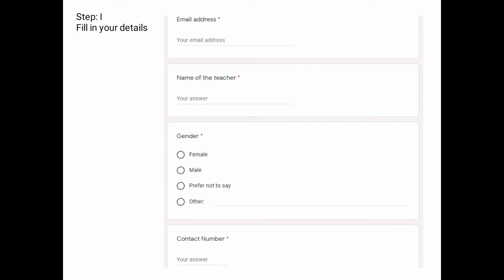So basically, if you want to reach the SwiftLearn portal, I have given a link in the description box. By simply clicking on the link, you will get to this particular form, wherein you will have to fill in your details as step 1. For example, you will fill in your email address, your name, gender and contact number. Your details should be correct, so please double check them because they will be contacting you on the email address and the contact number that you provide.